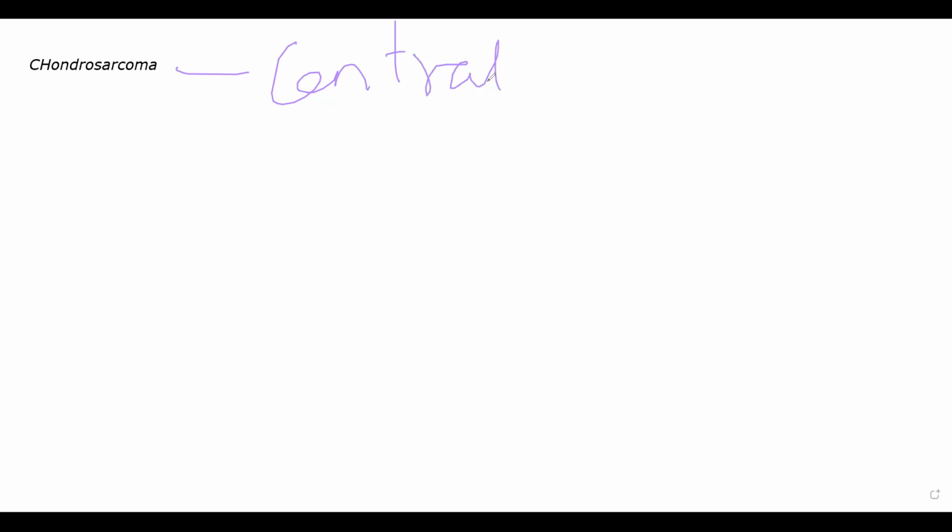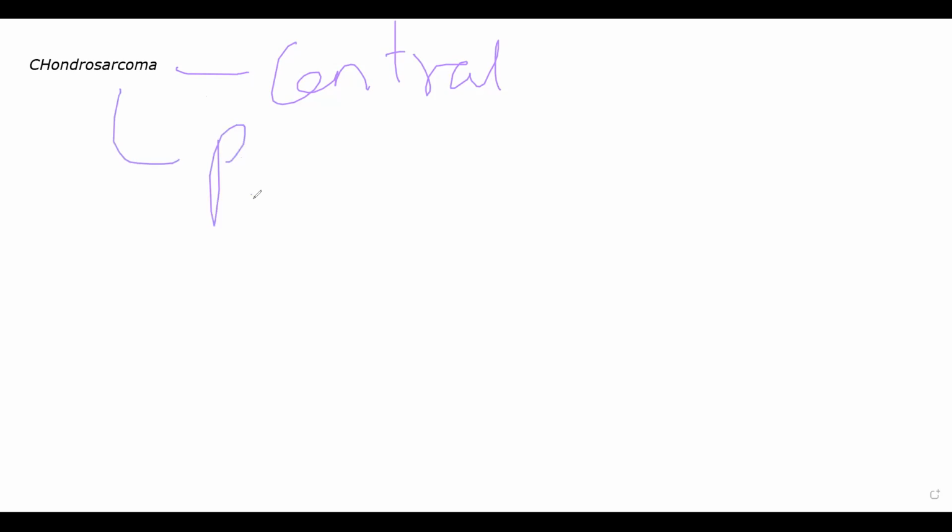Central chondrosarcoma में क्या होता? The tumor itself arises in the medullary cavity of your diaphysis. ठीक है, directly inside the diaphysis. Sometimes it can also be in the metaphysis, but mostly it is in the diaphysis. Centrally it will occur and grow, a malignant tumor.